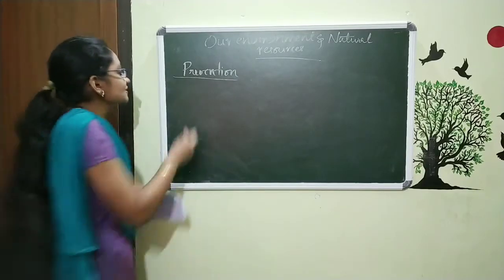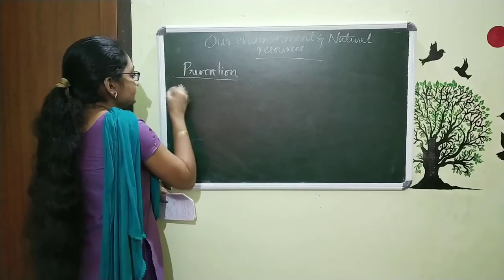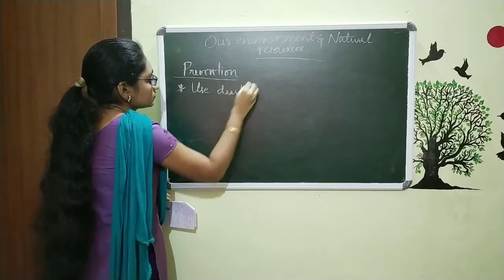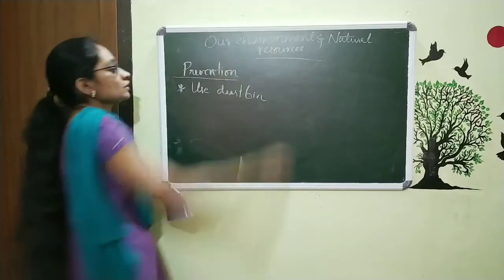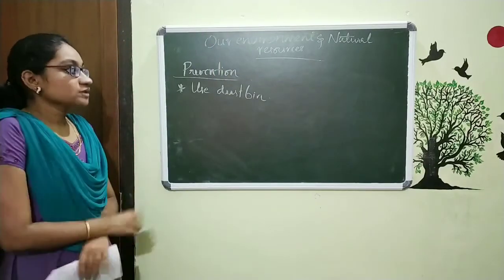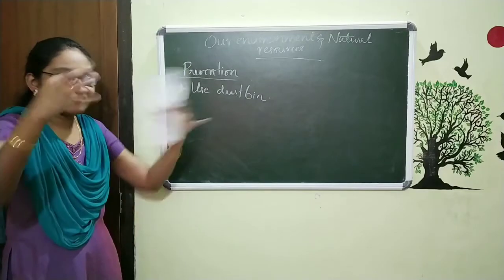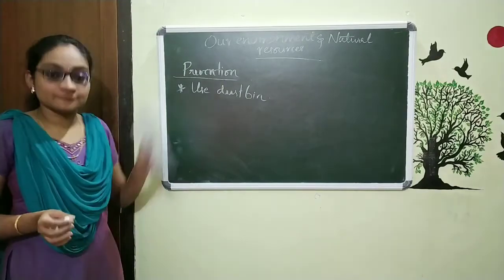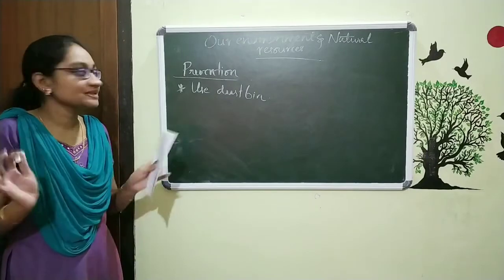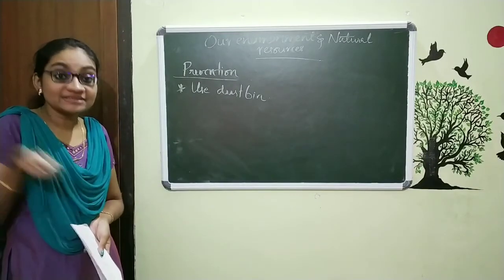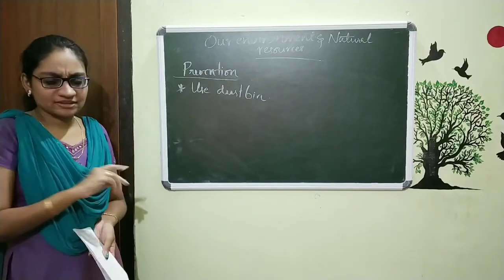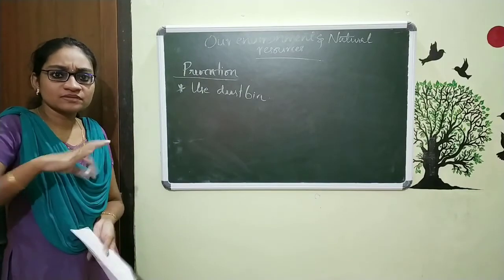First point is this, use dustbin. Don't throw things somewhere else. Just put the waste things in the dustbin and make it proper treatment. Treatment means make it proper destruction.